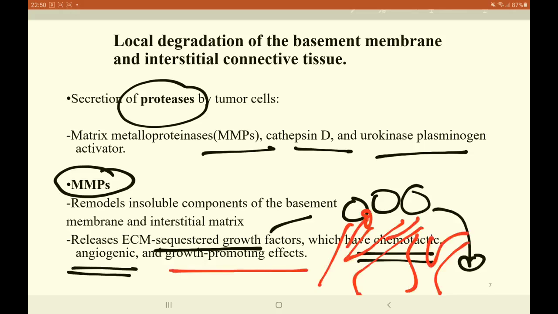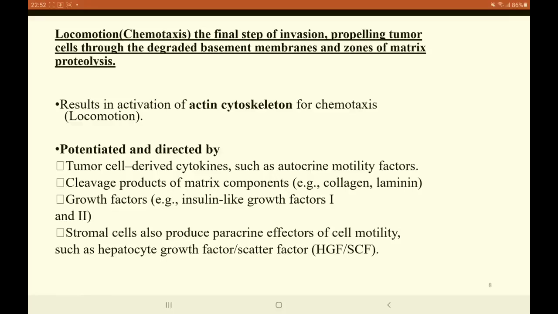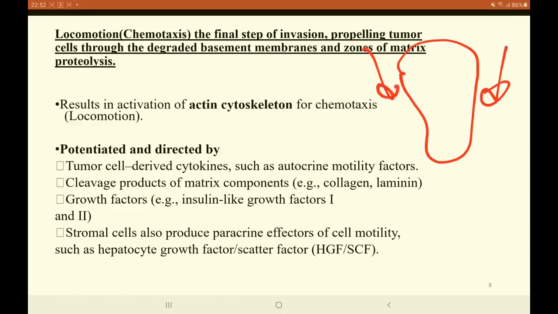It also results in growth promoting effects, which help the tumor cells to survive and grow in the newer host environment. The process of movement of the tumor cells is called chemotaxis or locomotion.